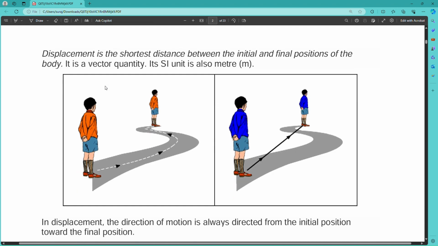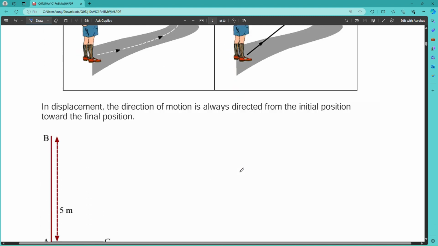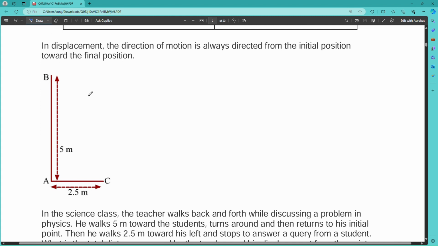So if you take an example, a boy is going from this point to this point, and whatever path is covered will be its distance. But if you observe the displacement, the straight line from the initial position to the final position, that will be your displacement. So if a man is going from B to A and then A to C, then the total distance covered is 5 meter plus 2.5 meter, that will be its total distance.